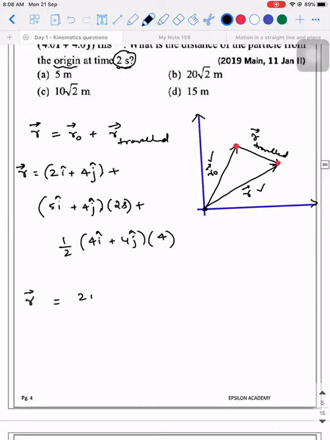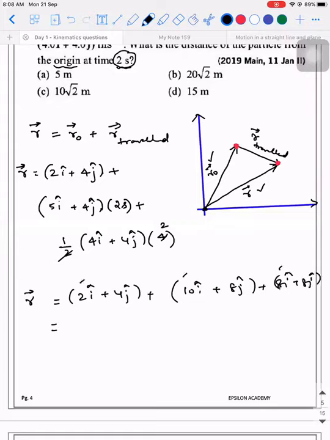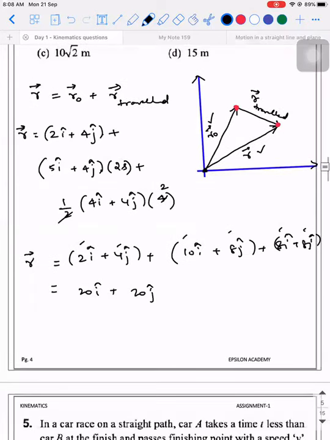So r vector is equal to 2i cap plus 4j cap plus 10i cap plus 8j cap plus, we will cancel 2 times, 8i cap plus 8j cap. Now add everything. 2 plus 10, 12, 12 plus 8, 20i cap, plus 4 plus 8, 12, 12 plus 8, 20, 20j cap. So this is r vector.